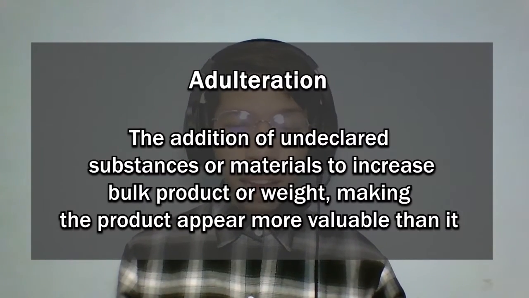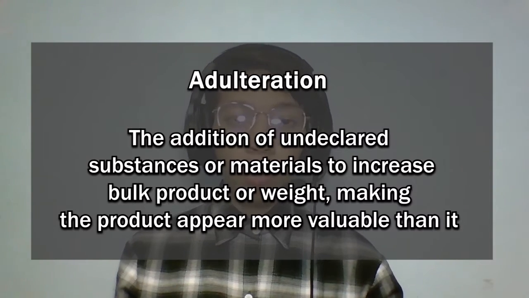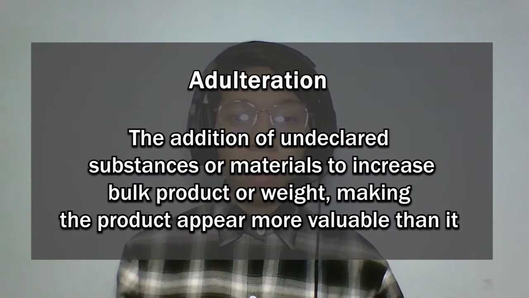Inshallah, today I will talk about halal meat adulteration issues. Alright, first of all, what is the meaning of adulteration? Adulteration is the addition of undeclared substances or materials to increase the bulk or weight of a product, making the product appear more valuable than it actually is. There are various issues related to adulteration of food products, especially halal meat.